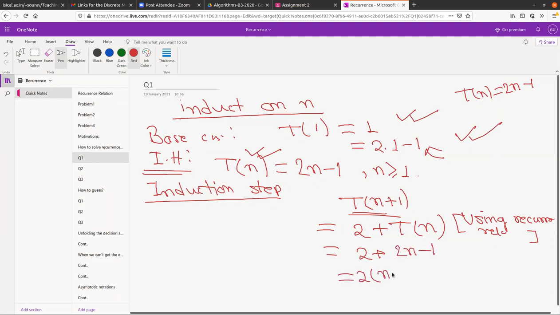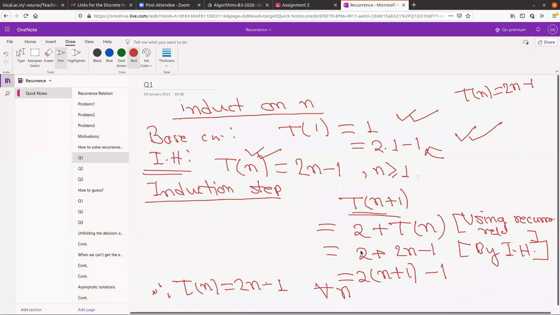Now you use just the induction hypothesis, 2n minus 1. So this thing becomes 2(n plus 1) minus 1, by the induction hypothesis. So this is what we wanted to prove, right? So are we done? Is this 2n minus 1 or 2n? Okay, yeah, 2n minus 1. Okay, so do you have any problem here? No.